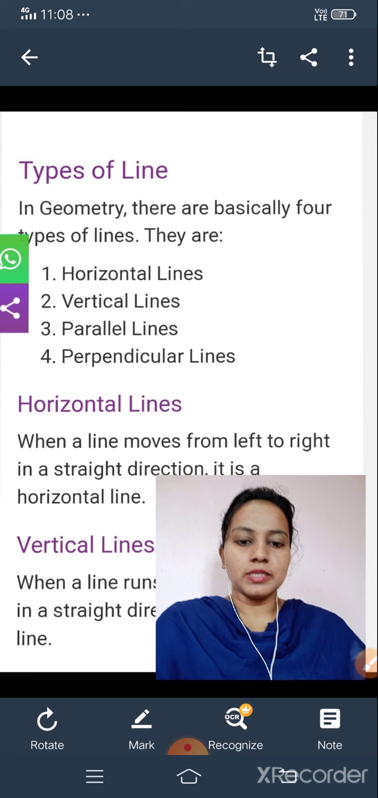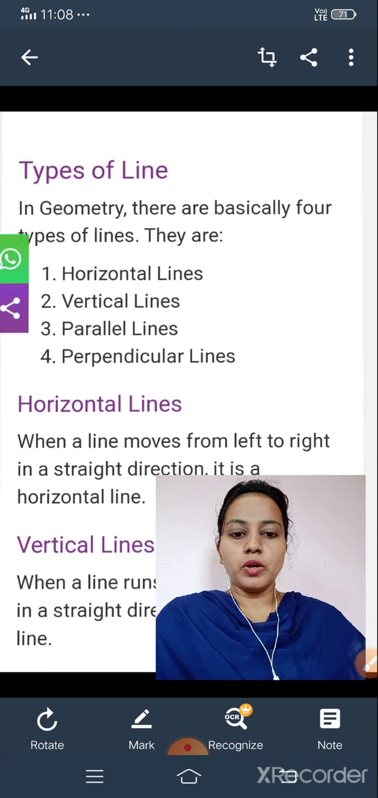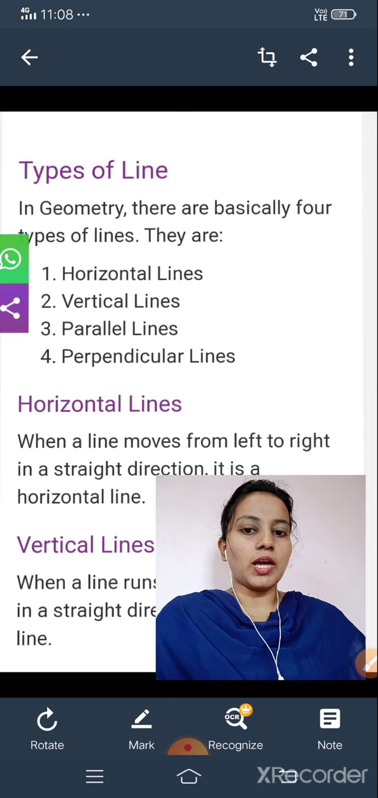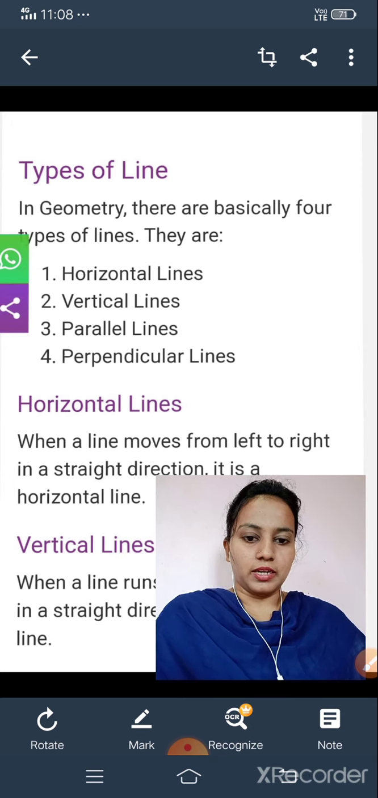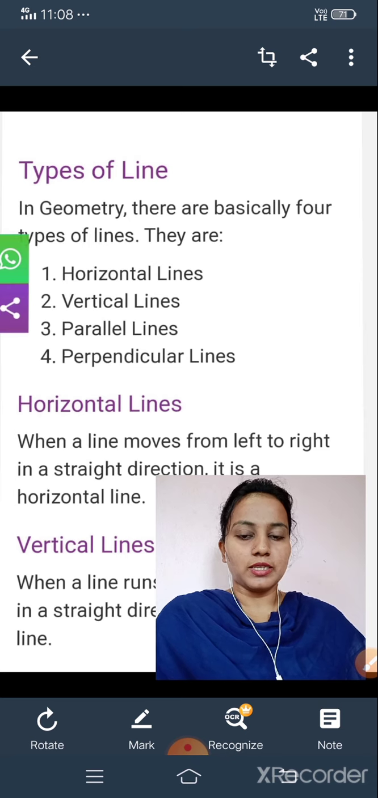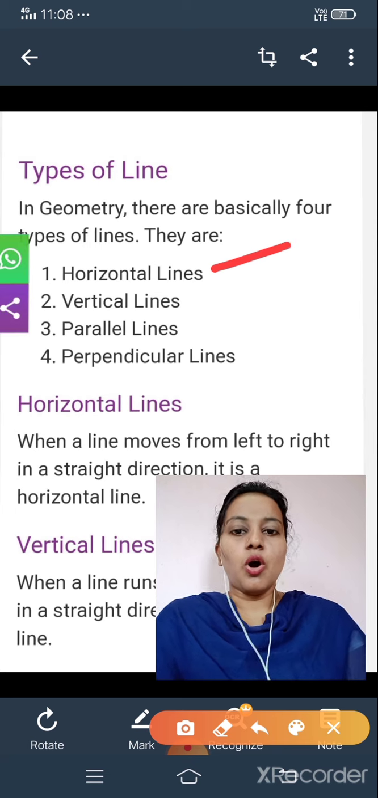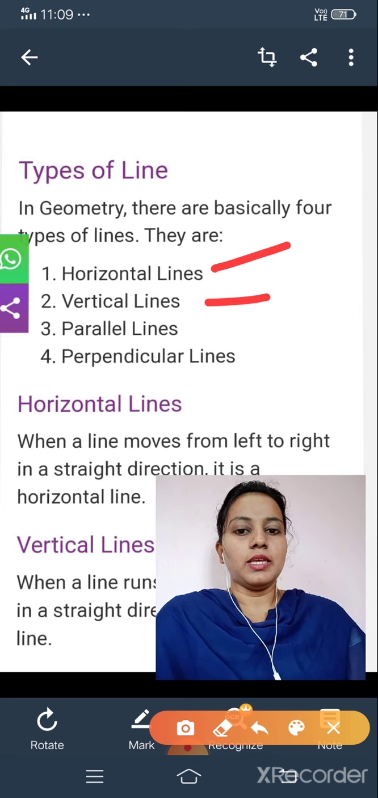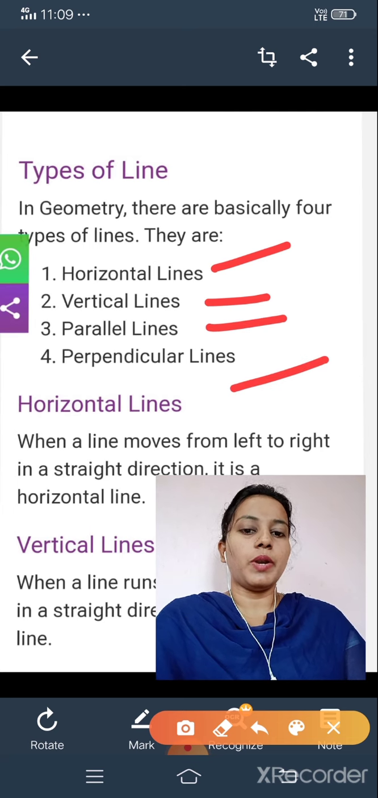That is types of lines. As you know about line, line segment and the ray, then what are the types of lines? See here, in geometry there are basically 4 types of lines. How many? 4 types of lines. Which are those? First one is horizontal line. Second one is vertical line, then parallel lines, and this one is perpendicular lines.